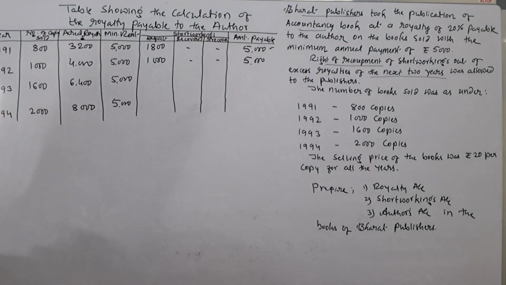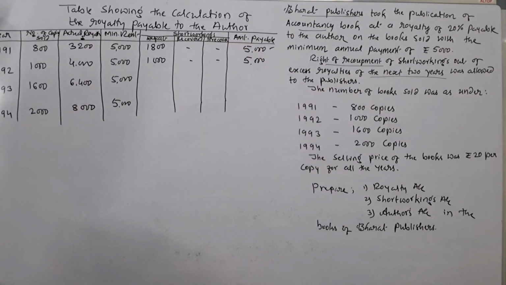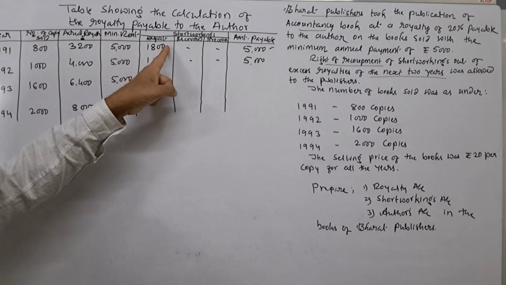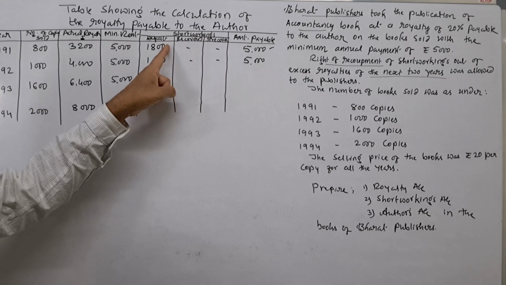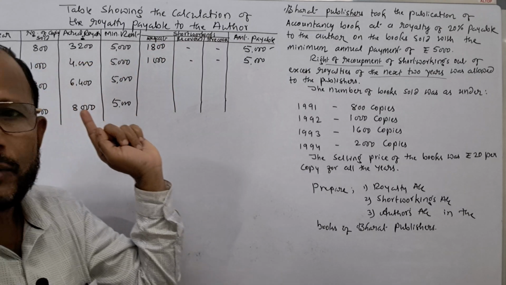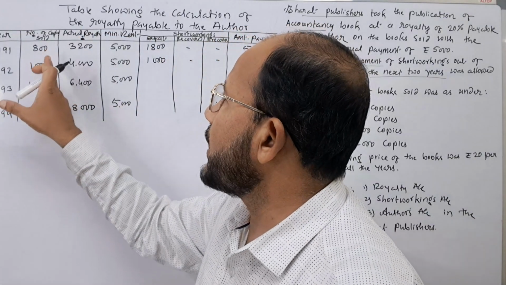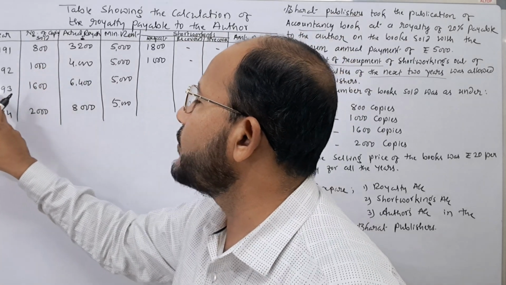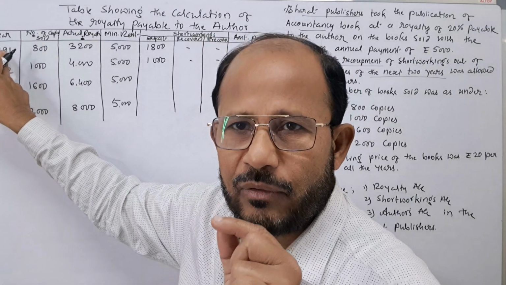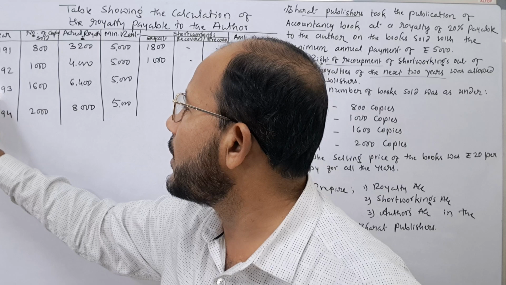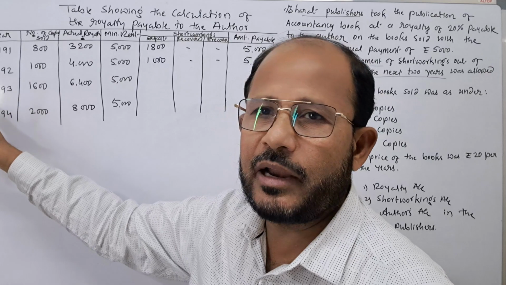Come to the third year. But here you should be very careful. Just try to understand here. In the first year, short working is there, 1,800. If publishers want to recover this amount, they have the next 2 years time to recover the short workings. Short workings of the first year can be recovered out of the excess royalties of the next 2 years. It means the short workings of the year 1991 can be recovered only out of the excess royalties of the year 1992 and 1993.